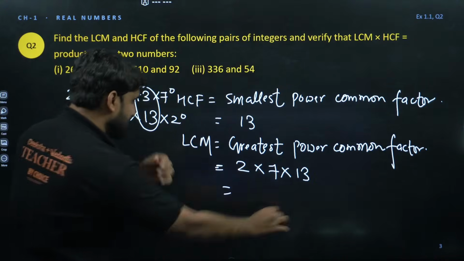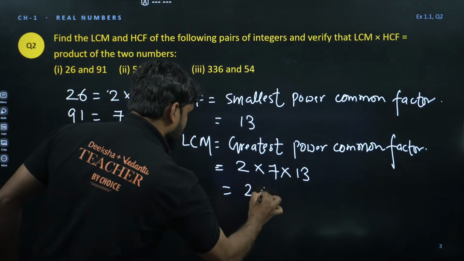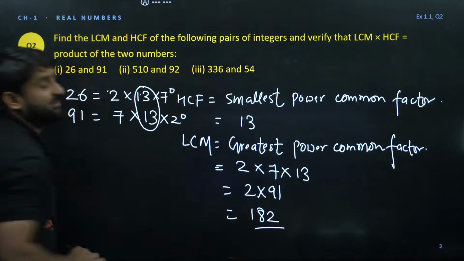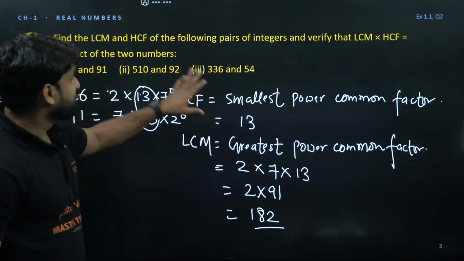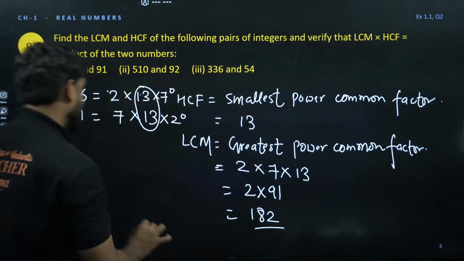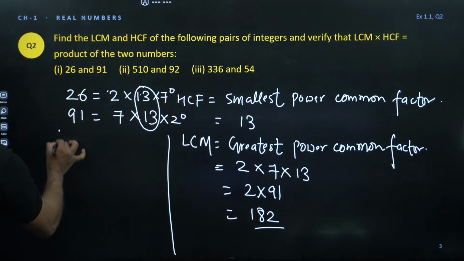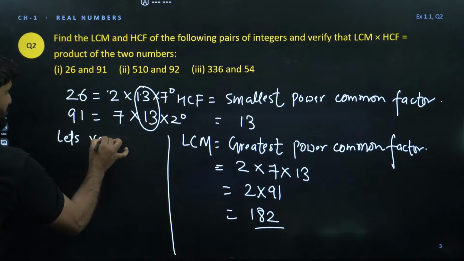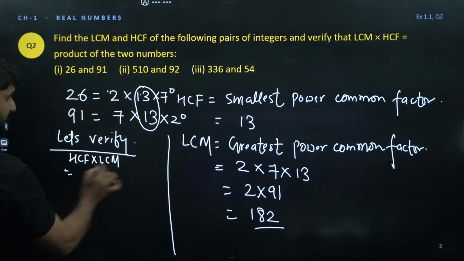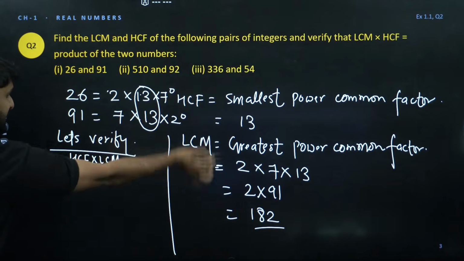Now multiply. So this is 13 times 7, 91. So 91 into 2: 2 ones are 2, 9 twos are 18. 182 is the LCM. The question is asking to find LCM, HCF and verify this. So let's verify, my dear champion. Multiply HCF and LCM. HCF is 13 and LCM is 182.